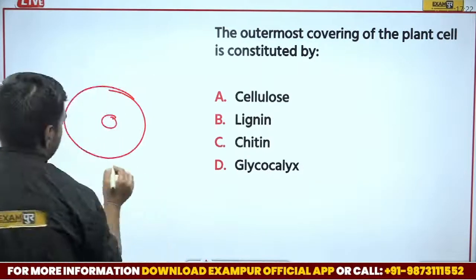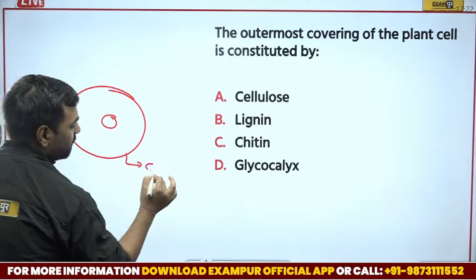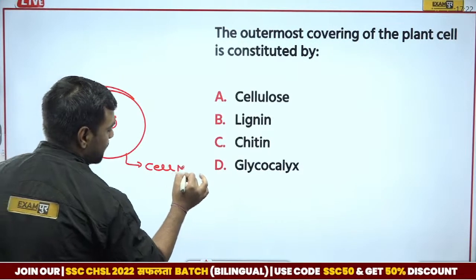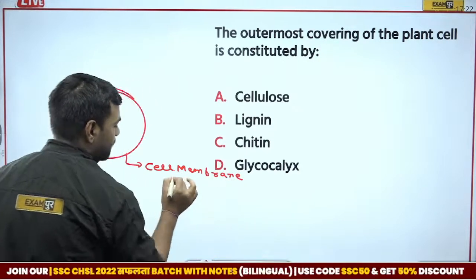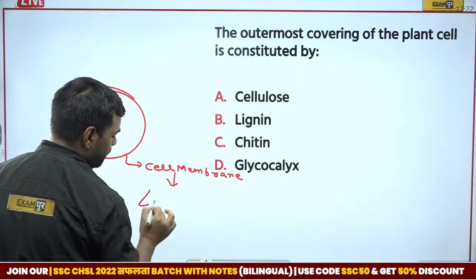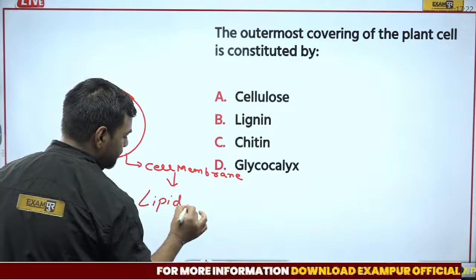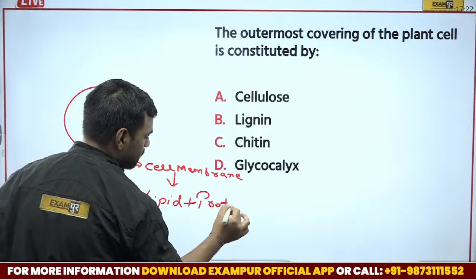What I was talking about, whenever we talk about the outermost part, this is cell membrane. And the cell membrane is actually made up of what? These are made up of lipids and proteins.